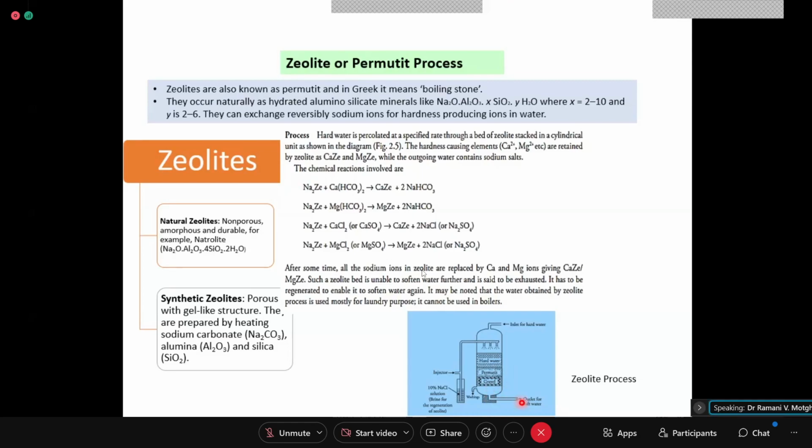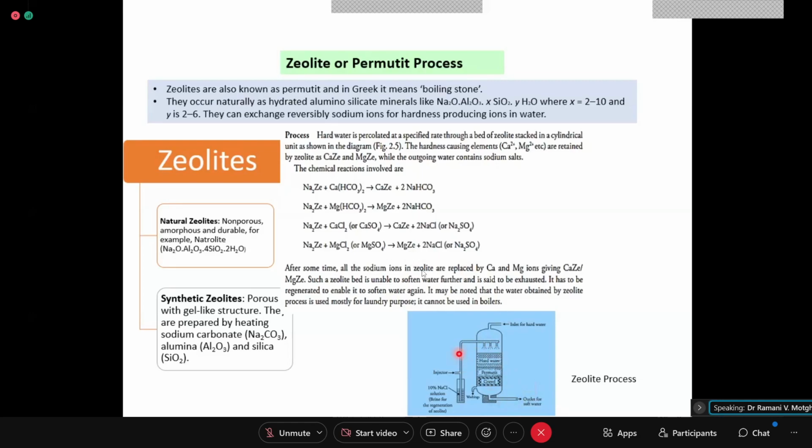So as this reaction goes on, a time reaches when all the zeolite present in this bed is converted to calcium or magnesium zeolite. And as the percentage of calcium and magnesium zeolite goes on increasing, consider that 10,000 liters of water has passed, and now mostly 90% of the zeolite is converted into calcium zeolite and magnesium zeolite. In such a case, water passing through it will not be softened.